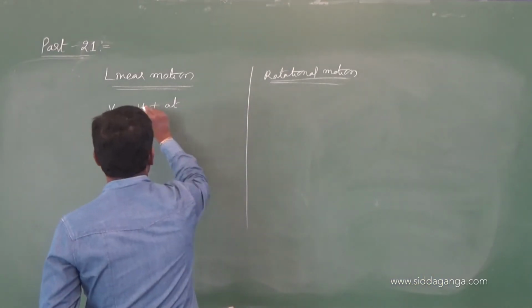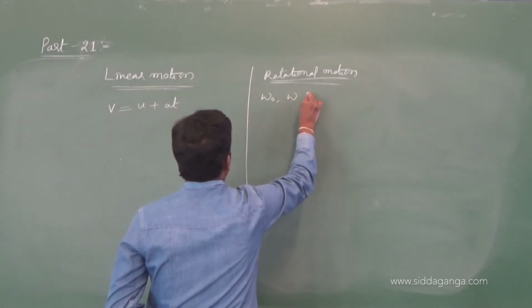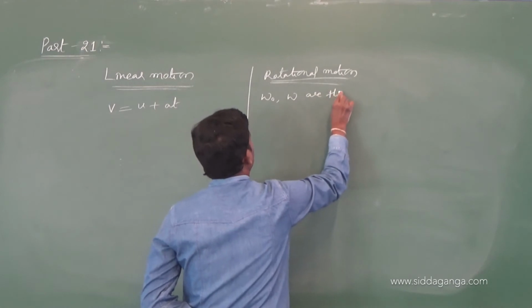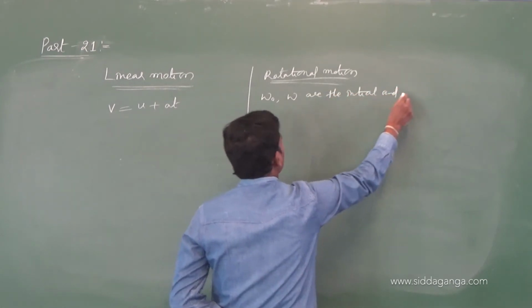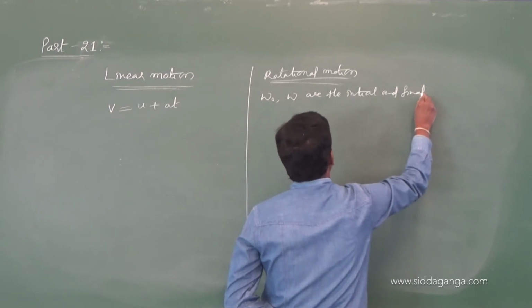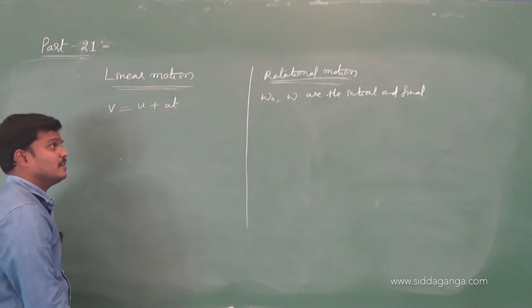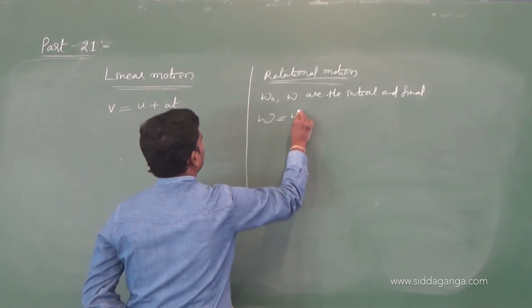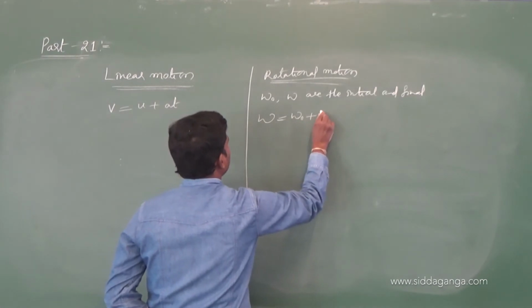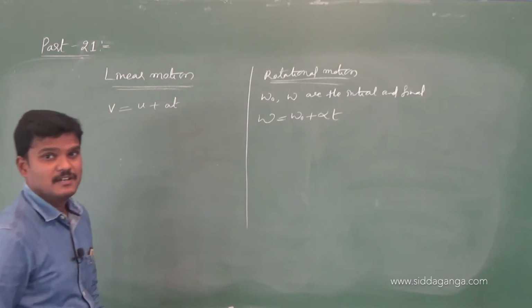Here v, u are the initial and final velocities. Here omega naught, omega are the initial and final angular velocities. So final angular velocity omega is equivalent to omega naught plus alpha t.